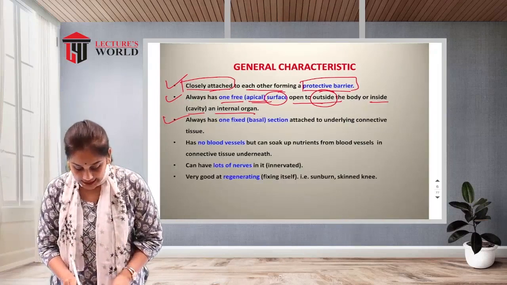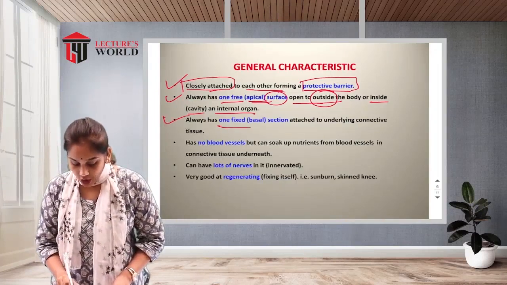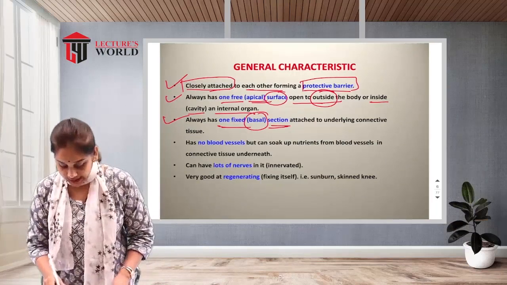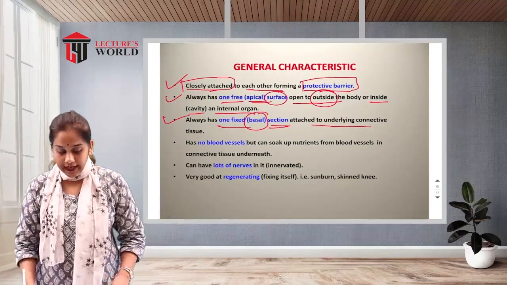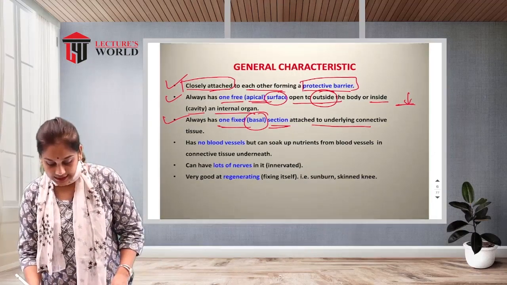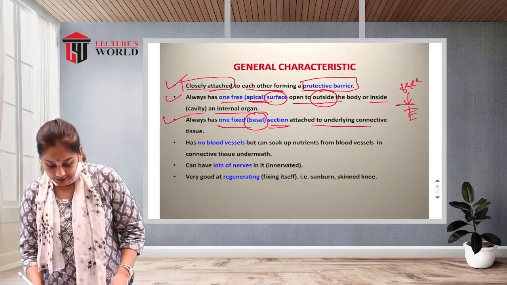Then the second one is that it always has one fixed basal surface that is attached to the underlying connective tissue. The first one is the outer surface that is free and the second one is the basal surface.